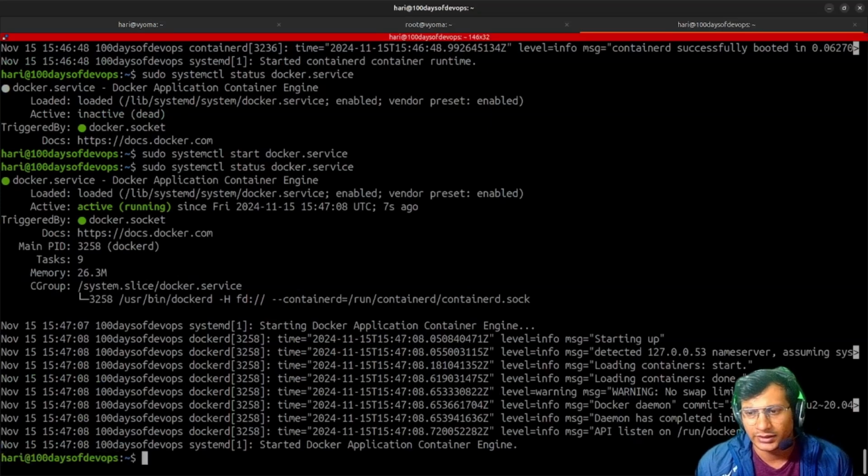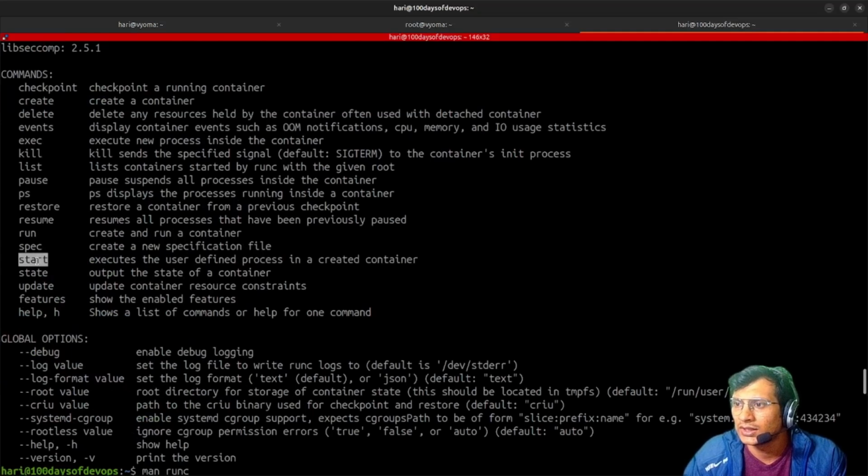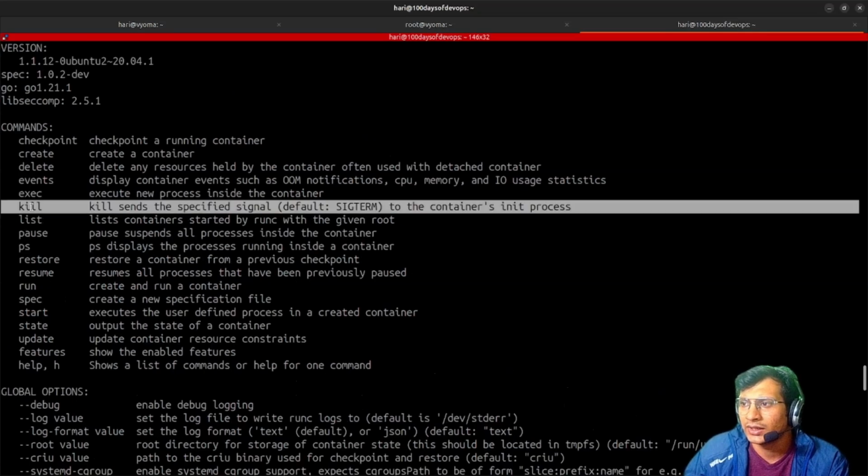So runc can create and run the containers as a container runtime, but it is unable to pull the container images and others. Here I think we haven't found anything. It can start, update, check, spec, run, resume, restore. PS is for displaying the processes. Then pause, and kill a container or containerized process. Then exec executes a new process inside a container which is already running. Yeah, I don't see the pull command here.